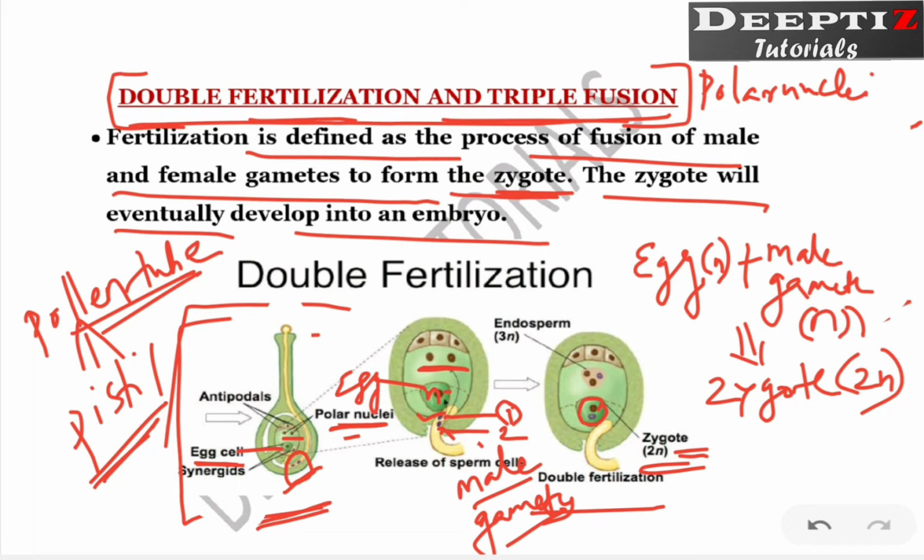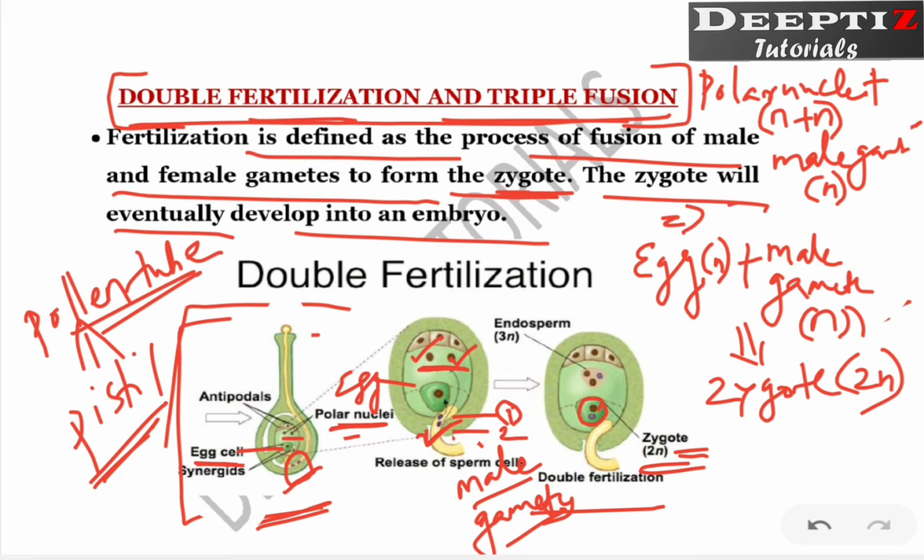What is the ploidy of that? That is n plus n, because 2 nuclei are there, right? N plus n. This structure fuses with the second, here you can see one more, right? The second male gamete. What is the ploidy of that? That is haploid in nature.